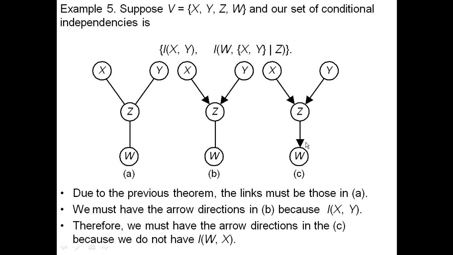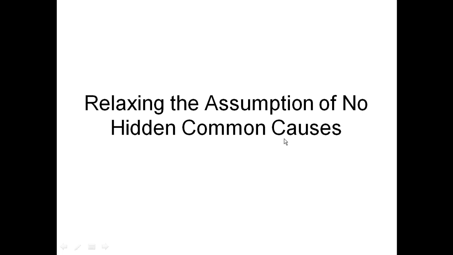Because if the edge between Z and W goes in this direction, it says W and X are independent. But that's not true. W and X are independent conditional on Z, which is what this direction says. So in this four variable example, we're able to learn three causal influences. Not only that X and Y cause Z, but that Z causes W. All under the causal faithfulness assumption.